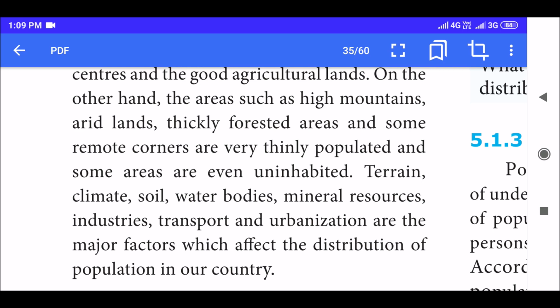Terrain, climate, soil, water bodies, mineral resources, industries, transport, and urbanization are the major factors which affect the distribution of population in our country. So, apart from the industries and agricultural lands, there are also other factors like water bodies, soil, climate, mineral resources, transport, urbanization, etc. Based on these, people will also prefer living there.